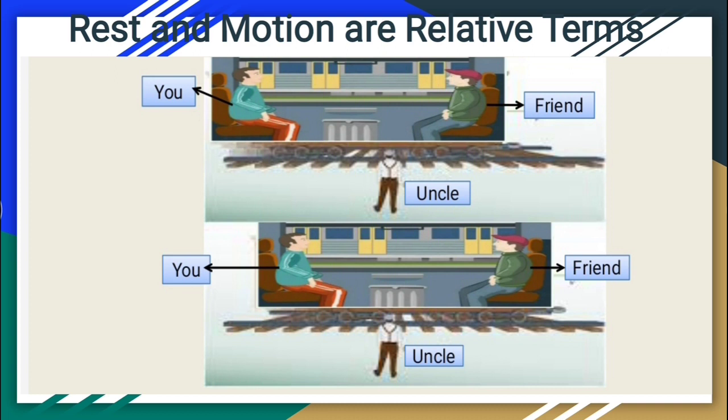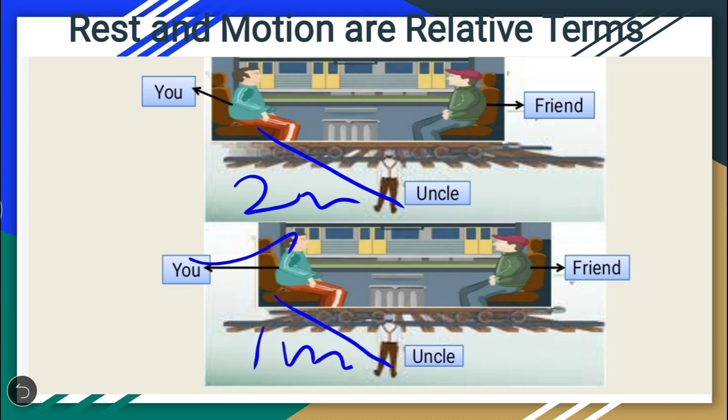Now see what your uncle observed. Your uncle observed that in this situation you are at a distance of 2 meter from him, and after 10 minutes in this situation you are at a distance of 1 meter from him. So he concludes that you are changing your position with respect to time. It means you are in motion.